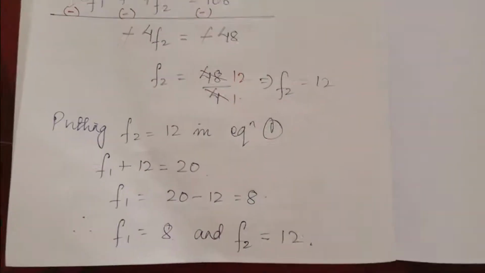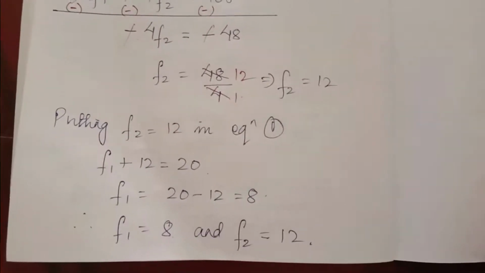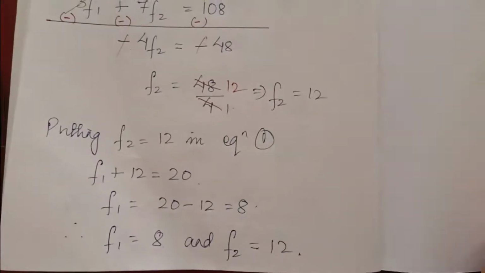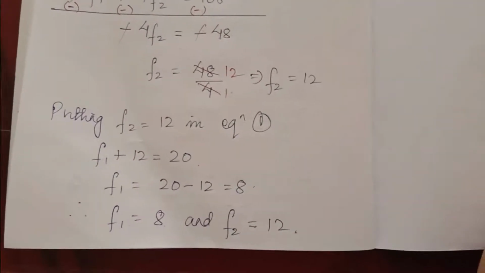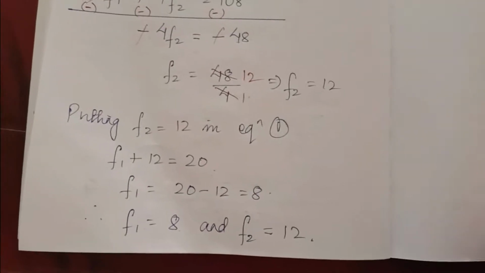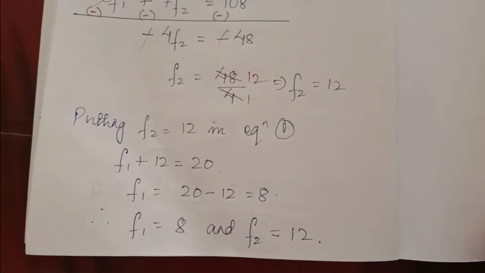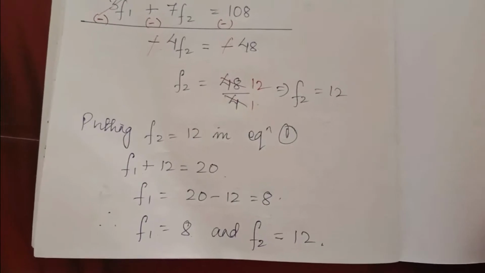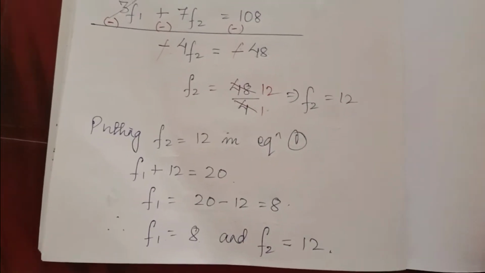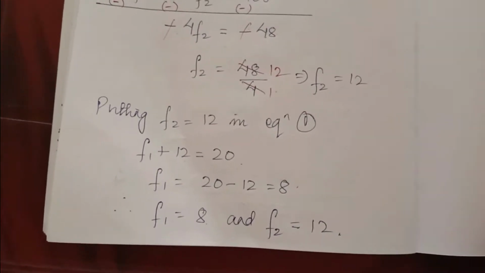So we have solved the question by direct, shortcut and step deviation method, and you have learned how to find the unknown variable if the mean and sum of frequency is given. You have learned how to find one variable, and how to find two variables. So in the next class I will teach you how to find the median.